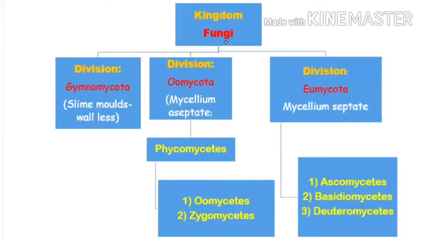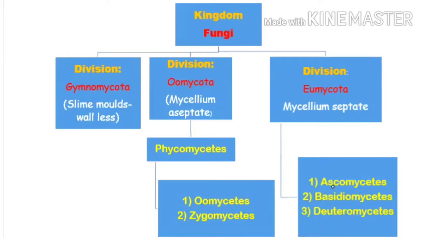Now see, the kingdom fungus is divided into three divisions: Gymnomycota, Oomycota and Eumycota. Gymnomycota includes slime molds, which were later shifted according to Whittaker into the kingdom Protista. Oomycota are those having aseptate mycelium, which include Phycomycetes. The septate mycelium ones come under division Eumycota. Phycomycetes is divided into two, Oomycetes and Zygomycetes. Those having septate mycelium are divided into three: Ascomycetes, Basidiomycetes and Deuteromycetes.